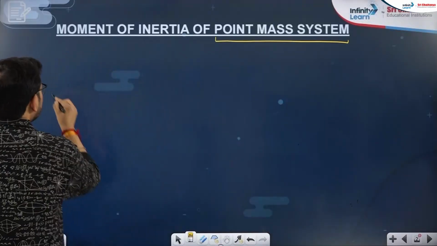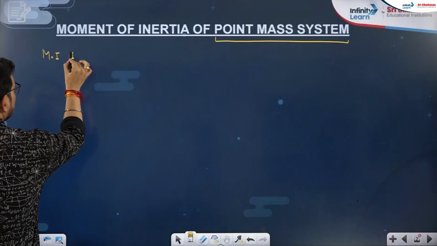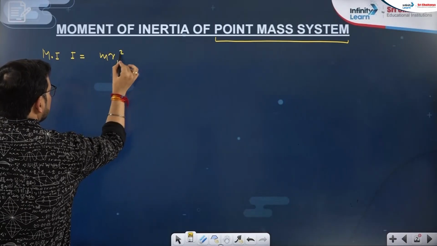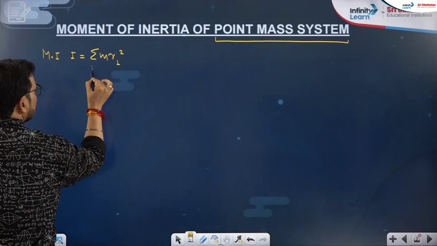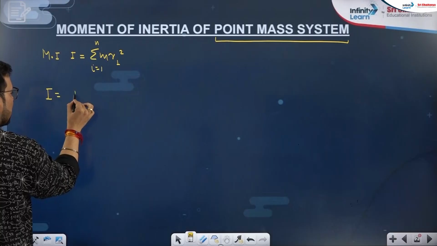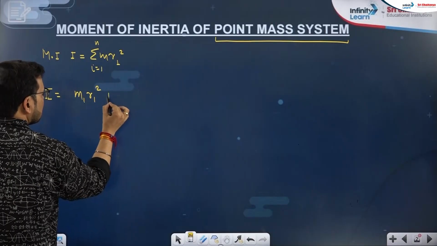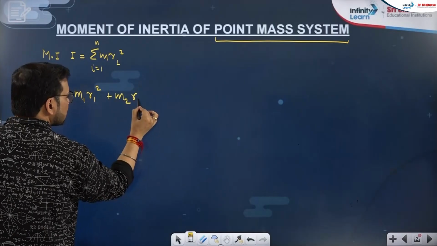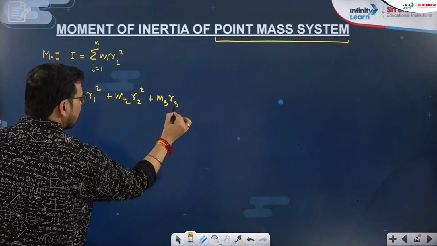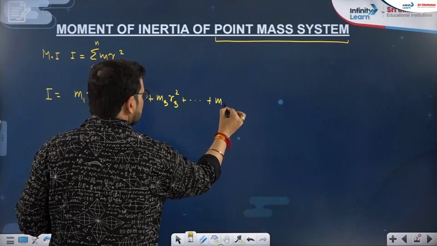For a point mass system, the moment of inertia I will be the summation of m r perpendicular square, with i equal to 1 to n. So the moment of inertia of the system will be mass number 1 times its perpendicular distance from the axis squared, plus mass number 2 times its perpendicular distance from the axis squared, plus mass number 3, again its perpendicular distance. That way we will keep going, for as many masses as there are.